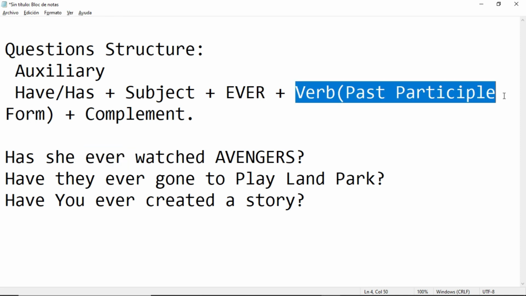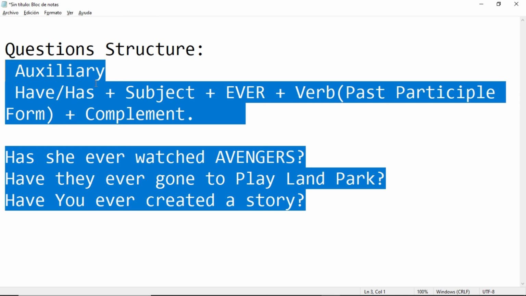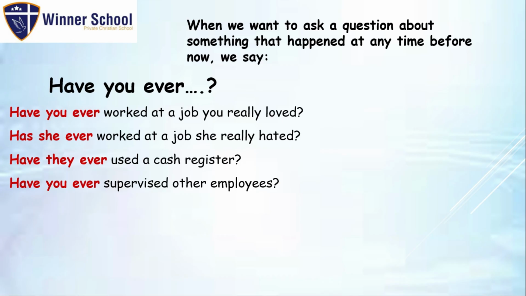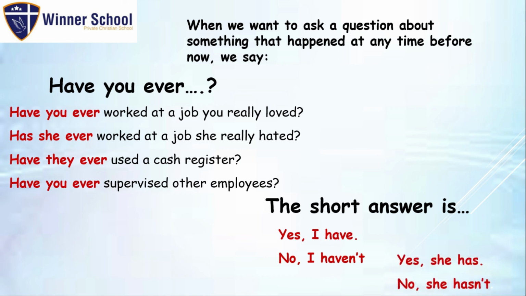And the verb in the past participle form plus the complement. And now, the short answer is yes, I have, or if you haven't, no, I haven't. And for singular, yes, she has, no, she hasn't.